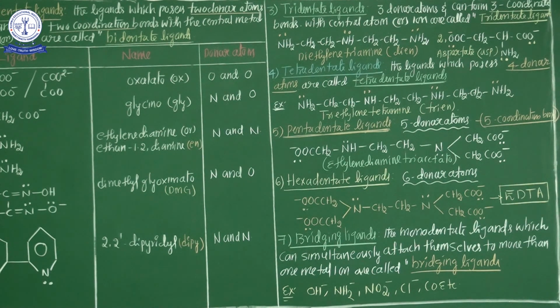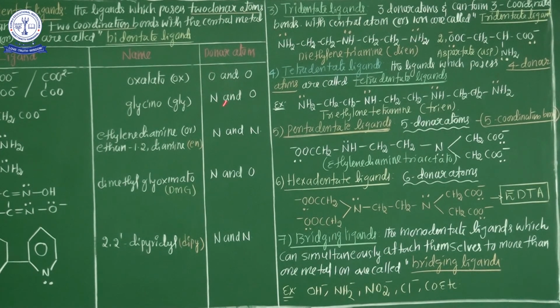So these are the complete classification of the ligands from the two categories. Category number 1, you know that very well. What is the first category? Classification on the basis of the charge. Category number 2, classification on the basis of the number of donor atoms. Now I have successfully completed the classification of the ligand. In my previous class I already started some important terms of coordination chemistry. First one, central metal atom, is completed. Now ligand is completed. The remaining terms I will continue in my next class.